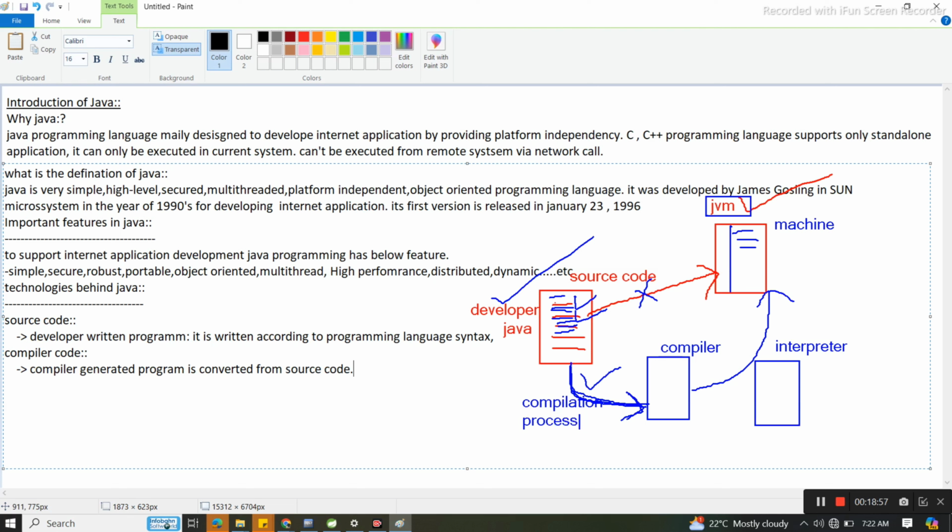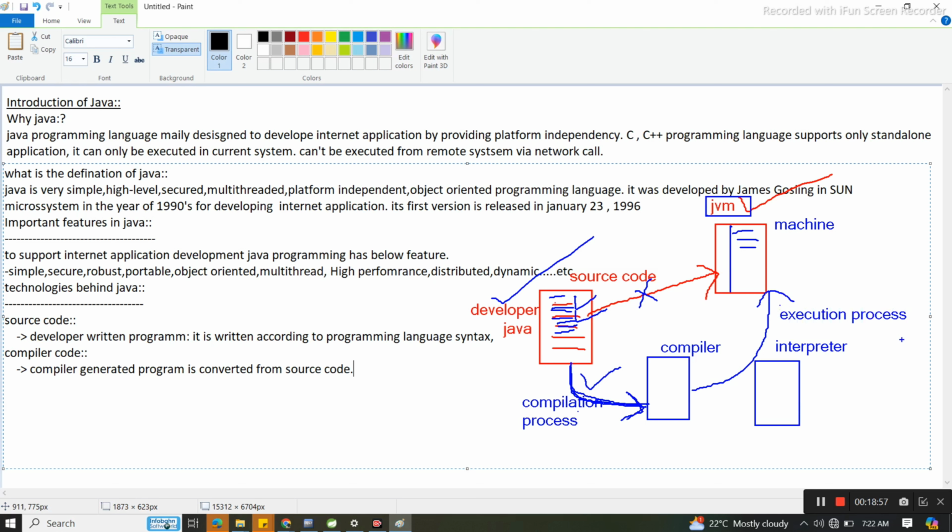Got it? After compilation, when the compiler or interpreter sends this code to the machine or to JVM, this process is nothing but the execution process.